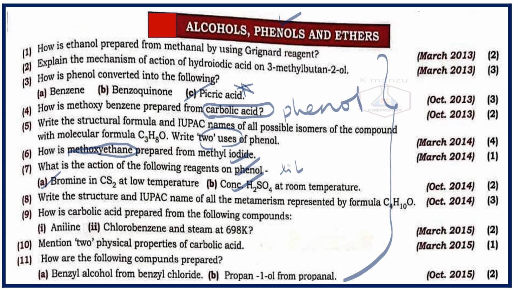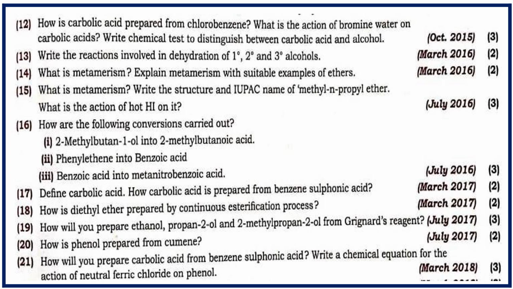Then there are questions on IUPAC nomenclature. Metamers, students, metamerism, which you will find in ethers. Again, an important concept one has to study. As far as alcohols are concerned, distinguish primary, secondary, tertiary alcohols using the dehydration reaction.